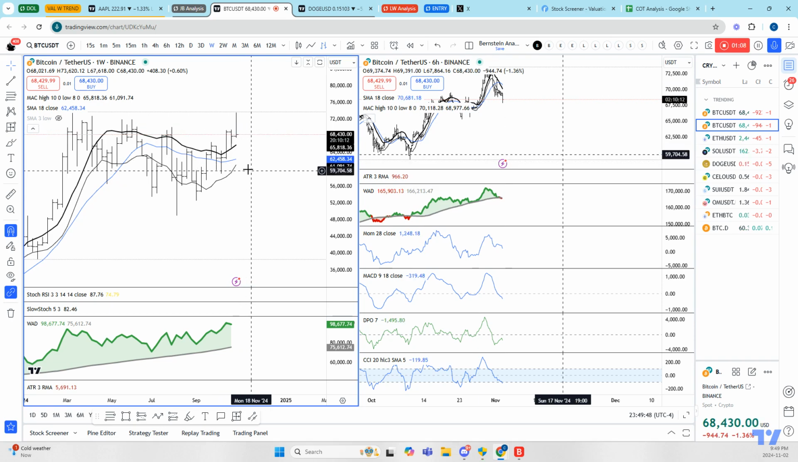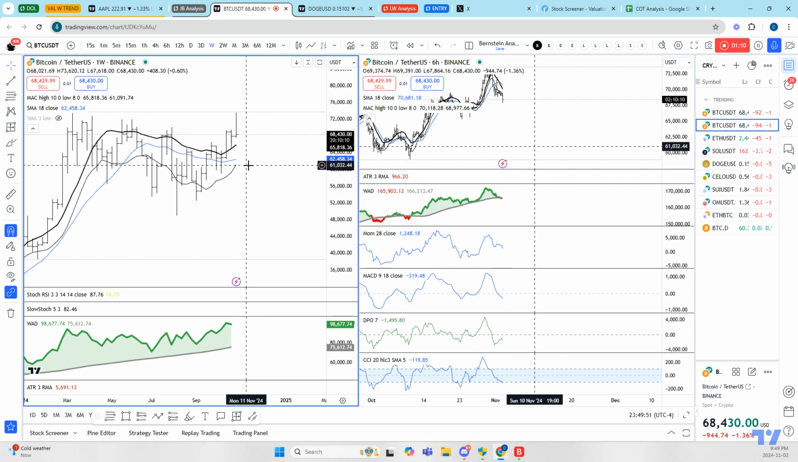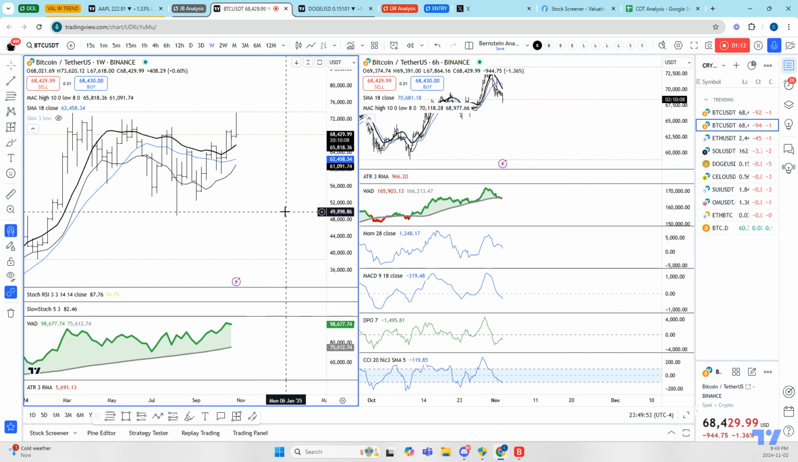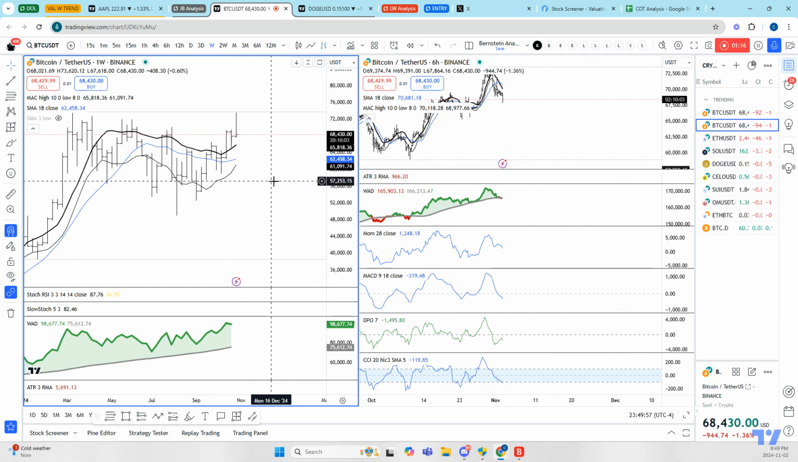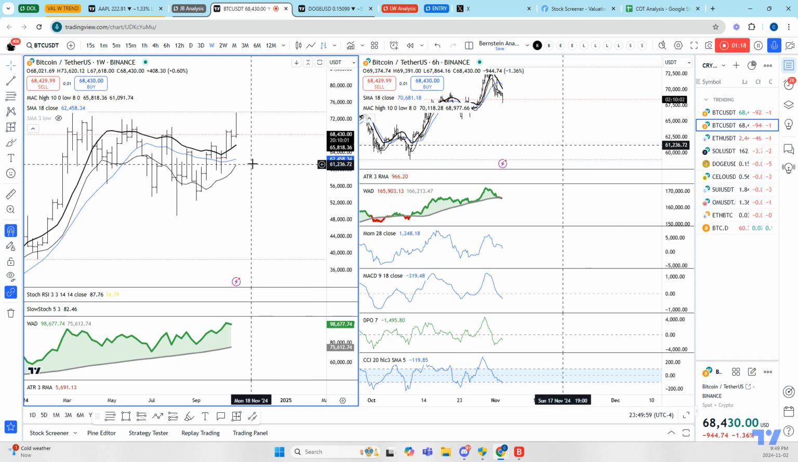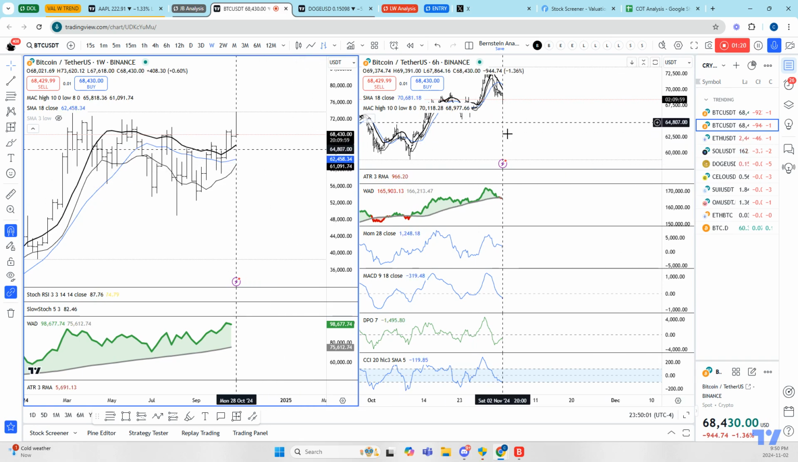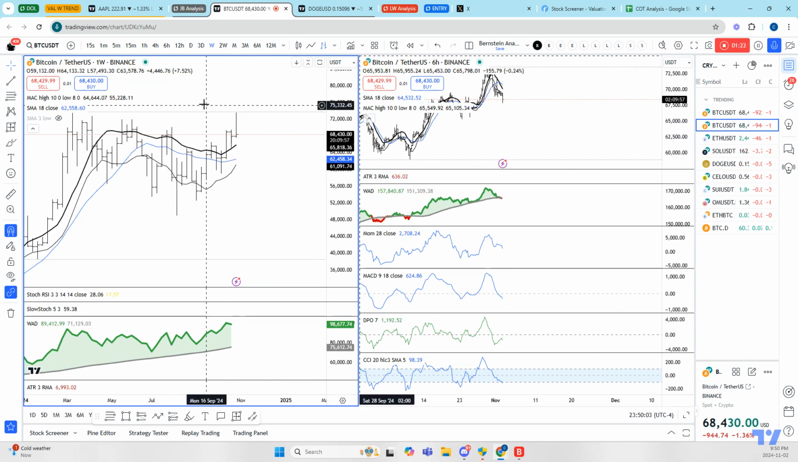Ideally, entries are taken at the moving average channel low. Now, what does that mean? It means if price trades down to or below 61,091.74, we are authorized to look for entries on the 6-hour time frame.